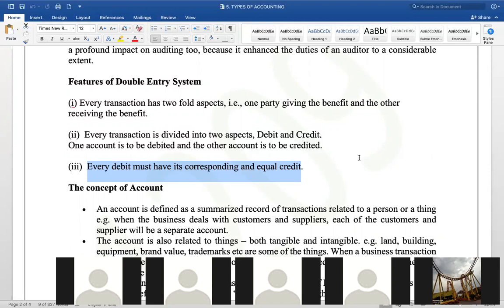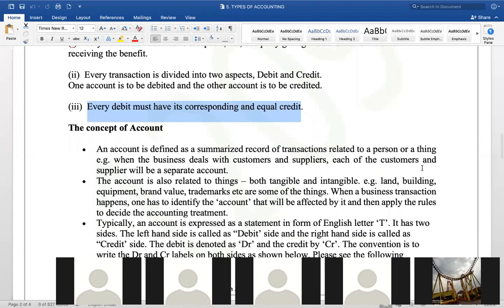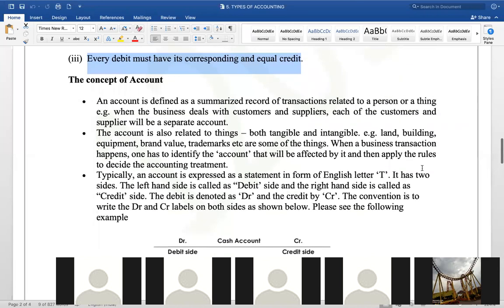Let's say if I'm paying salary of 10,000 and that is received by the employees, whatever they receive must be equal to whatever I pay, right? That is the meaning of this third sentence. And every debit should have a credit. Okay, double entry system is a twofold aspect system, right?